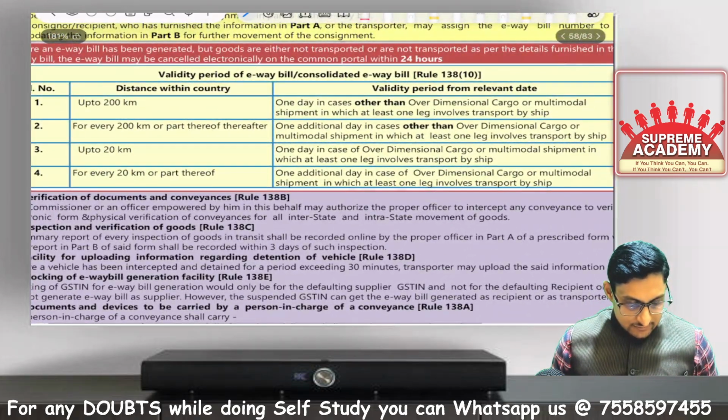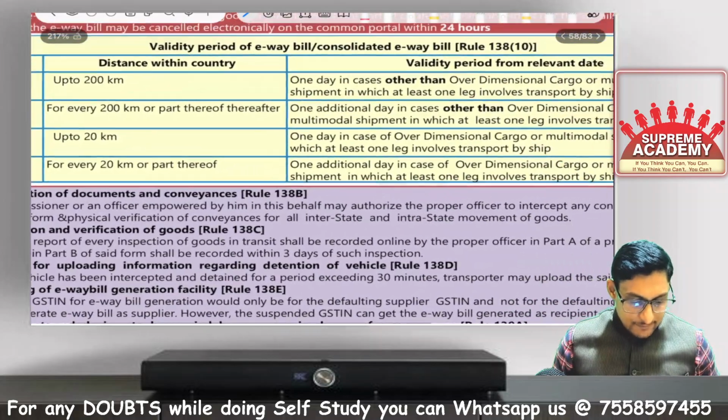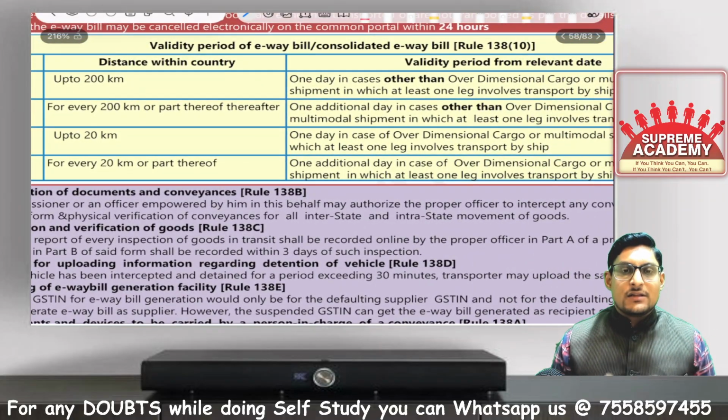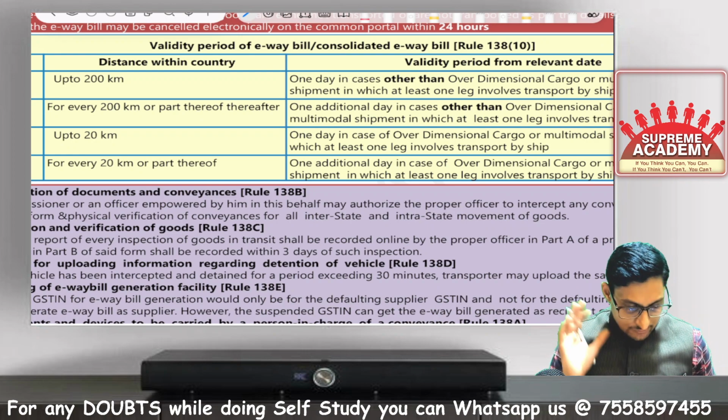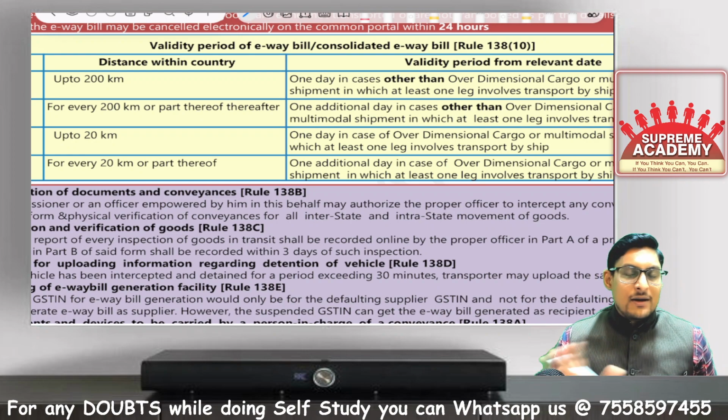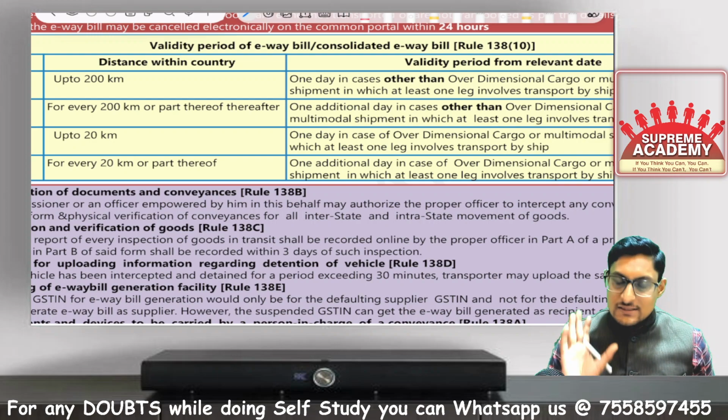Now there is a portion of validity period. Before this validity period, once the e-way bill is generated, you can cancel the e-way bill within 24 hours. Yes, within 24 hours of its generation. Amendment is not possible for an e-way bill, but you can cancel it.